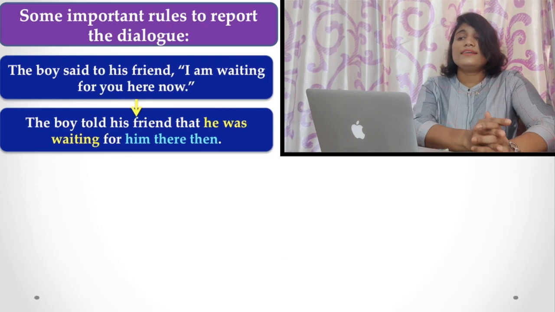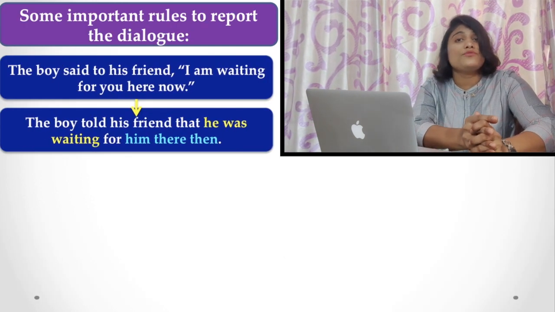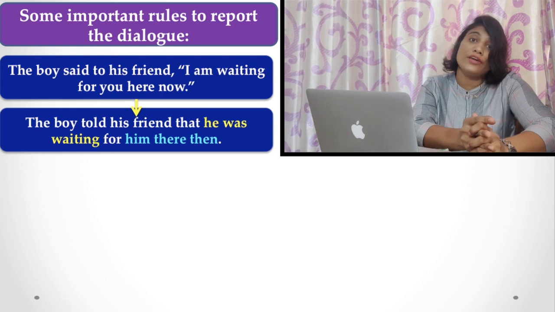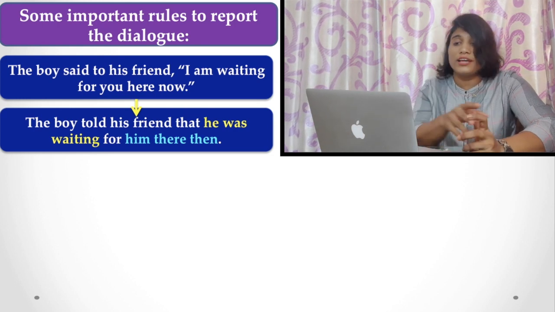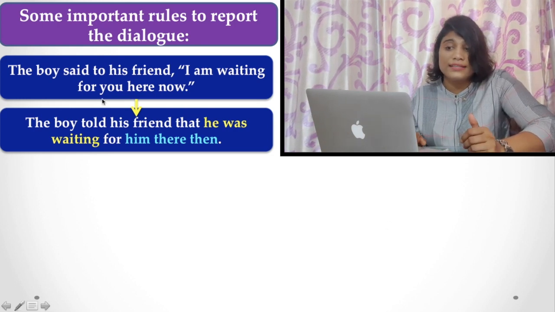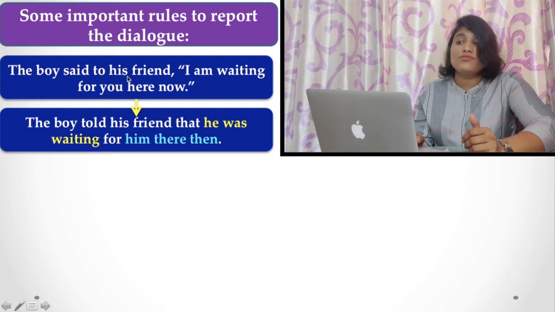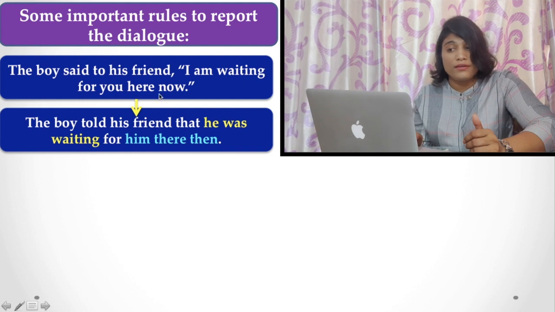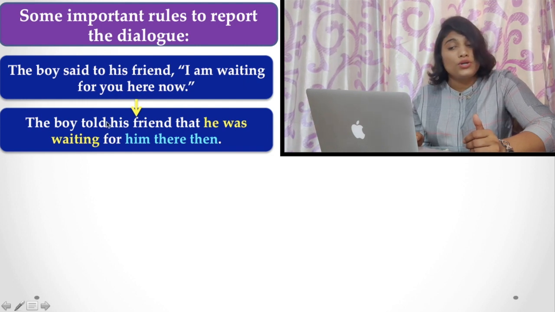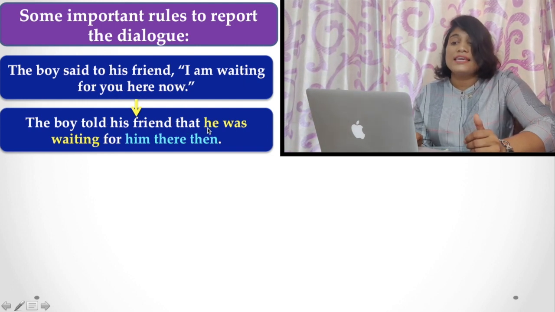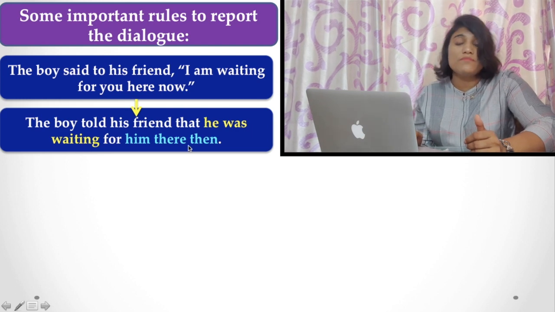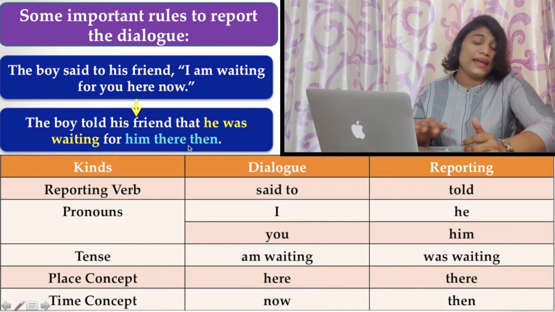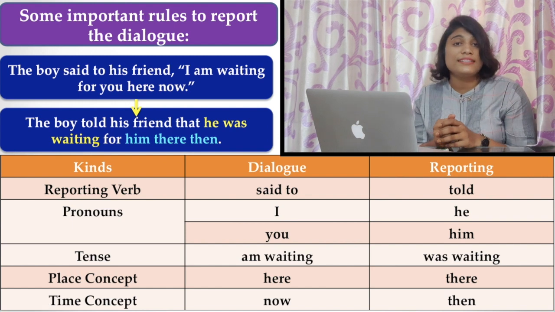Now, what are the important points you have to keep in mind while you are doing conversation reporting or dialogue reporting? Here is an example. The boy said to his friend, "I am waiting for you here for now." The boy told his friend that he was waiting for him there then. And what types of changes are there?